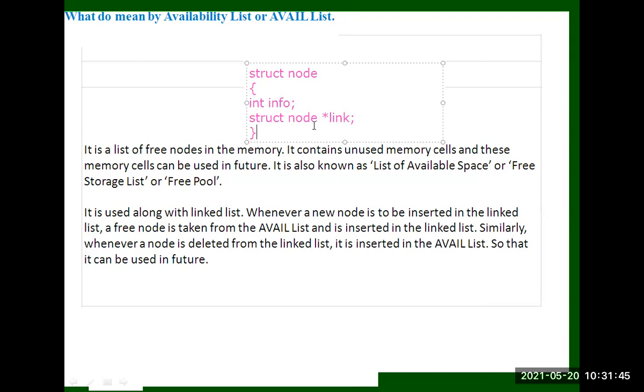So in the self-referential structure, the name of the node is node, and it contains one link pointer field. So we call it a self-referential structure.